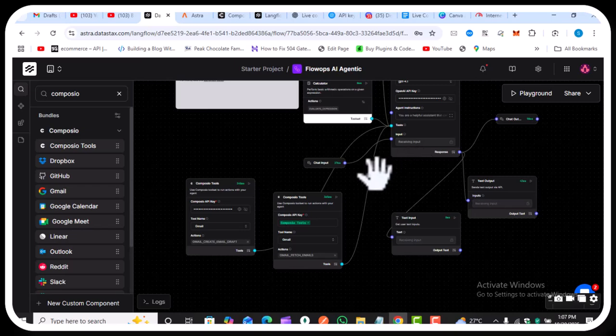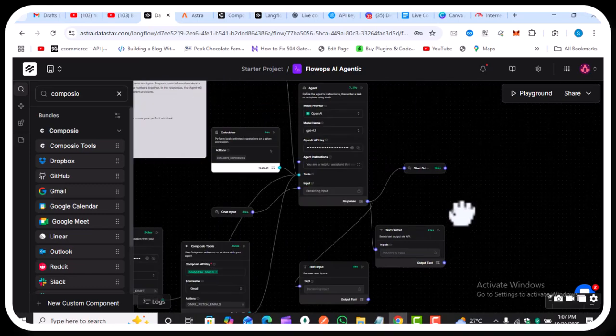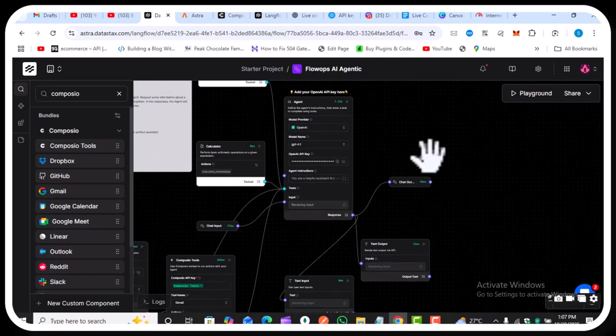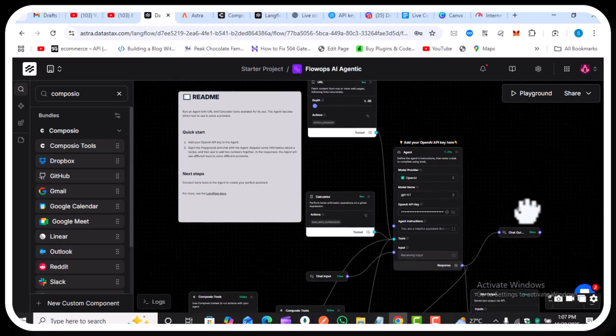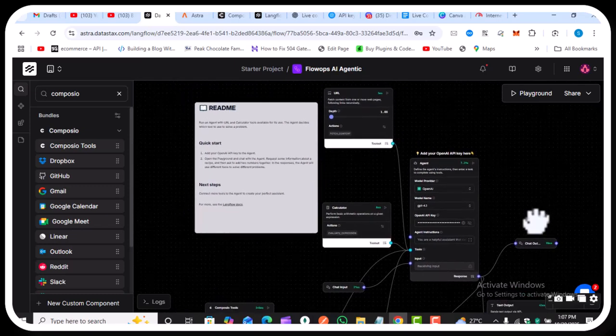When you have a busy schedule, you can set this up such that AI can handle meetings, create Google Meet, create meetings on the flow, and also send a reminder. So these are Langflow workflows, because we can achieve a lot with this FlowOps AI, agentic multi-agent. This is very responsive and very unique.